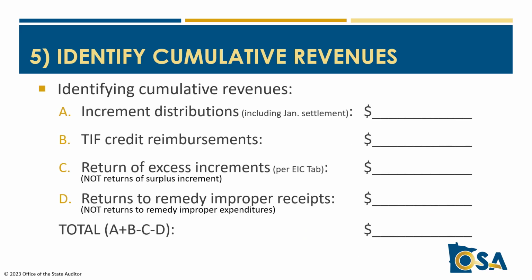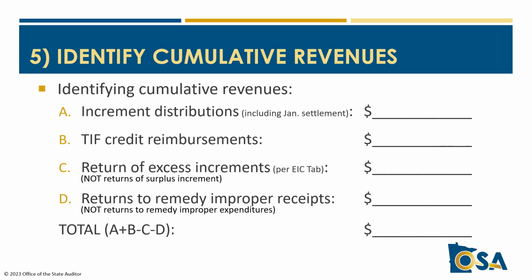The included amounts are shown here as lines A and B, but there are a couple of subtractions to identify, shown as lines C and D. These are typically and hopefully zero, but they do sometimes apply, especially line C, which is any return of excess increments. This is what is formally identified as excess increment on the EIC tab of your annual reporting form because it has been received in excess of what the TIF plan authorizes. This does not include the voluntary return of surplus or unneeded increment. As for line D, identify any return of increments made to remedy improper receipt of increment. This does not include remedies for improper expenditure of increments.